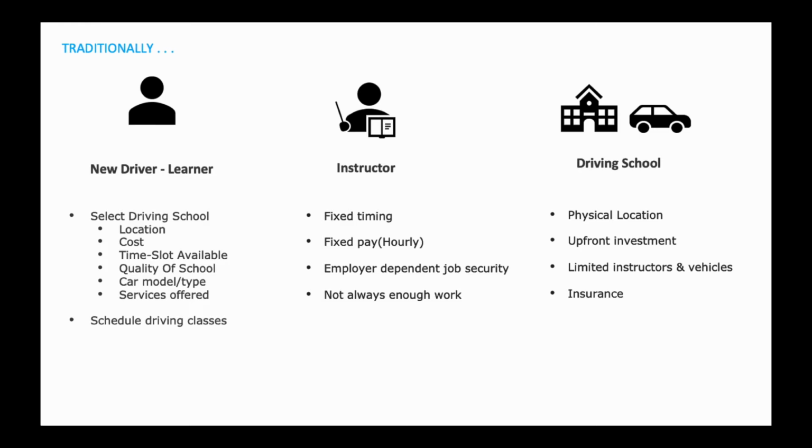The learner will look for a driving school. He will select one based on its location, convenience, cost, and reputation. Not everyone might get what they want, as the available options are limited. Instructors will be associated with some driving school with a fixed schedule and pay. And the driving school needs upfront investment, a physical location, and other things like insurance, and it will be tied up with limited vehicles and infrastructure.